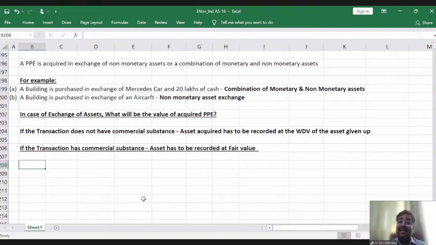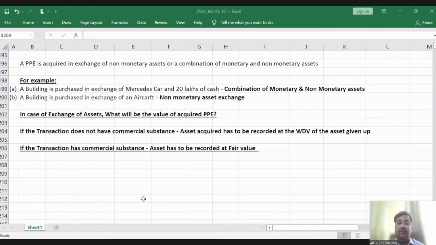But if the transaction has a commercial substance, the assets involved in the transaction, the acquiring asset and the paying asset, have a commercial substance. In that case, the asset has to be recorded at fair value, and fair value has to be taken up.